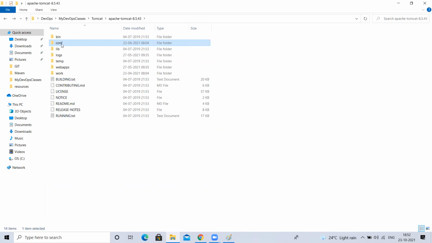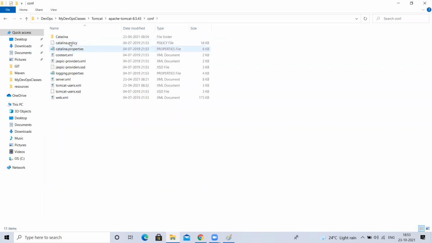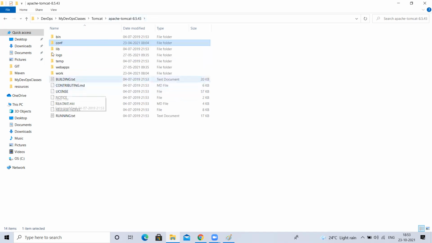Configuration files, where we can change the settings of Tomcat. The configurations related to our Tomcat will be present inside this. There is something called settings.xml. Something is there, right? Right here, there is server.xml. Not settings.xml, settings.xml is in Maven, sorry. So server.xml, tomcat-user.xml, web.xml, context.xml. These are configuration files related to Tomcat.